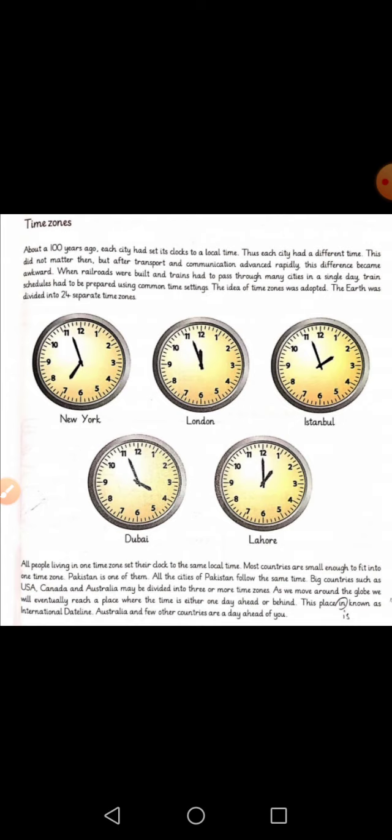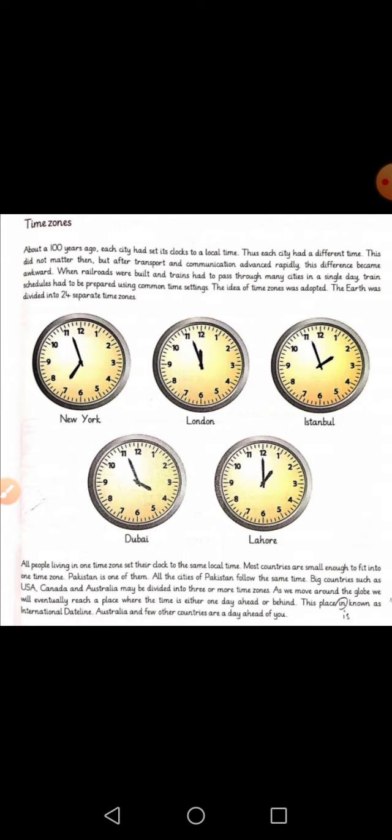But if certain countries are very large in terms of their area, they follow more than one time zone. Following more than one time zone means that 2 o'clock in one city does not mean 2 o'clock in the city present in the other time zone. It means the difference of the time.